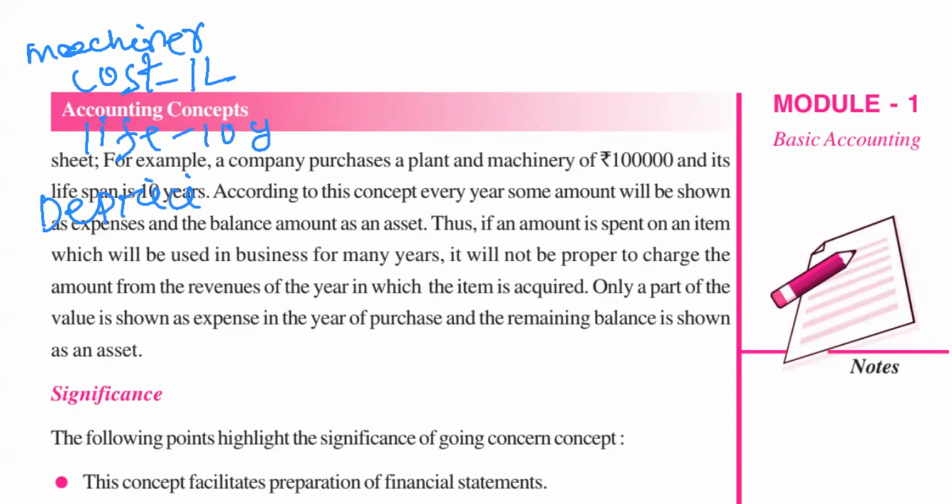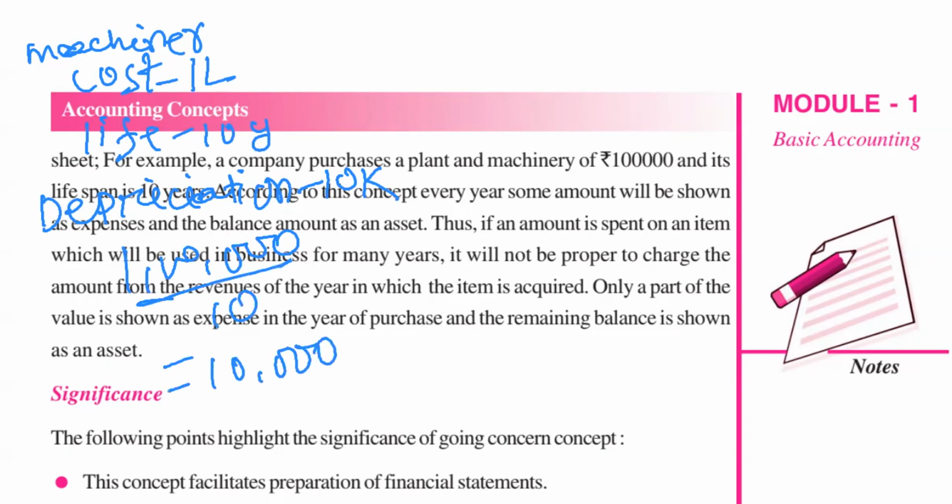will be how much? 10,000 rupees. Why? Because 1 lakh rupees is the total cost and it will run for 10 years. So 1 lakh divided by 10 is 10,000 per year. Yes or no? So per year we will use 10,000 of value, right?